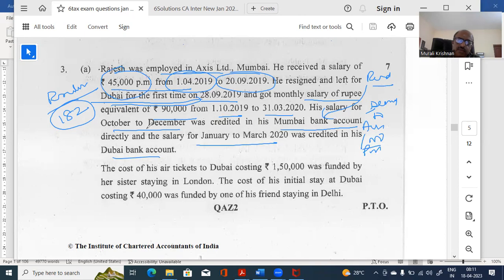Okay, but here, mind you, for a person who is working on a ship, there was case law that has come where even if the company is giving, because he is moving from one place to the other, even if the amount is being credited to his Indian NRE account, it is okay. This is a CBDT clarification that has come. Now if they ask, you have to be careful. In that case, October to December will also not be taxable. And you have to write that CBDT clarification. You check in Singhania if there is anything mentioned there or in your text relating to that. Or you can tax it like this, the way it is done here.